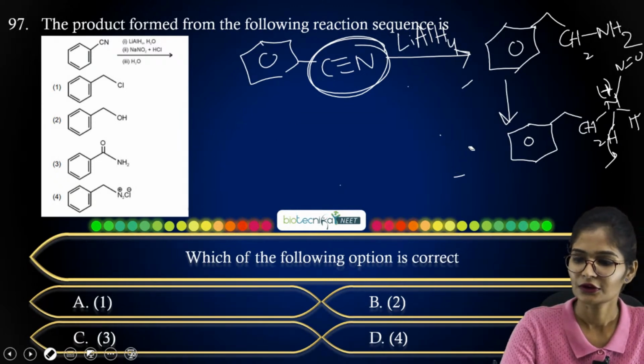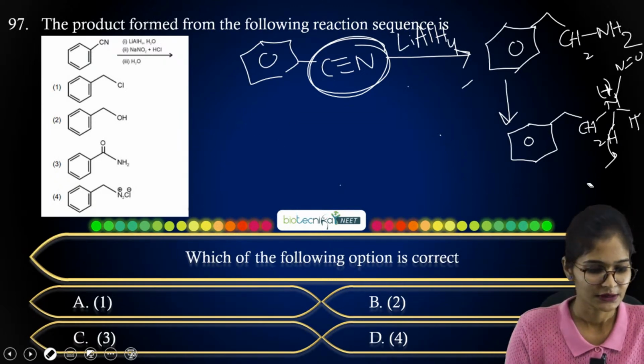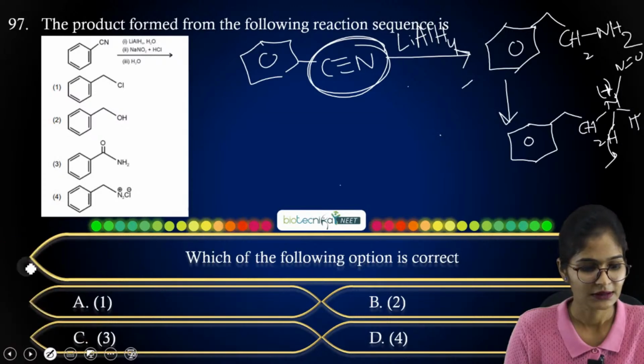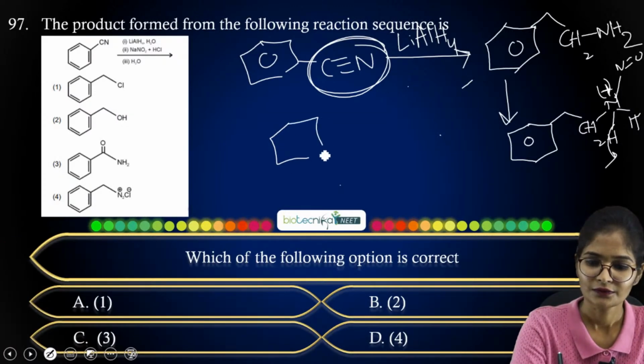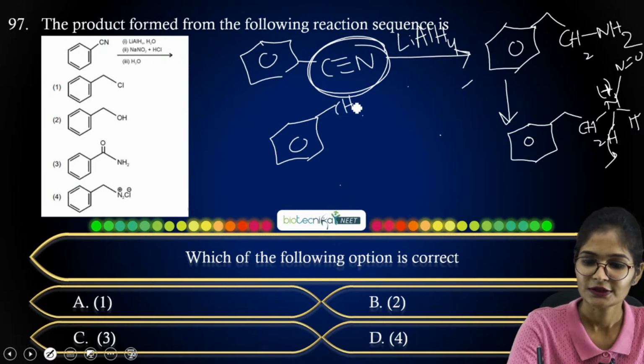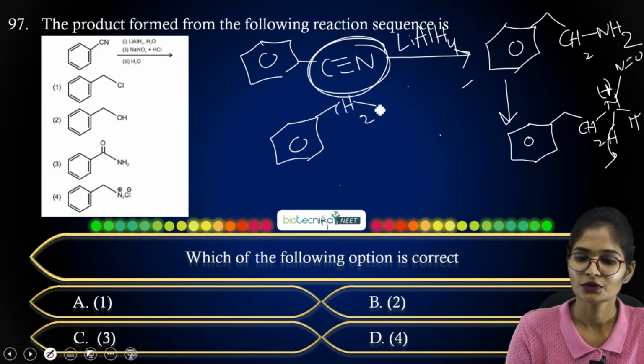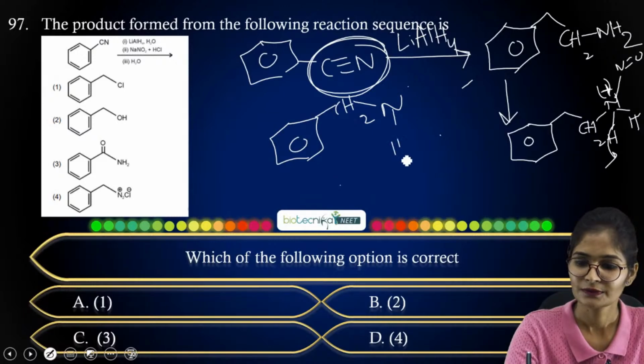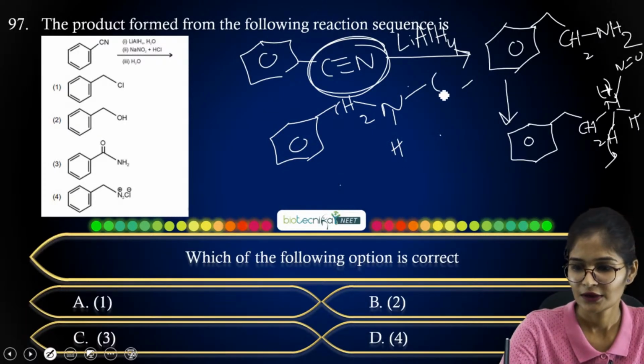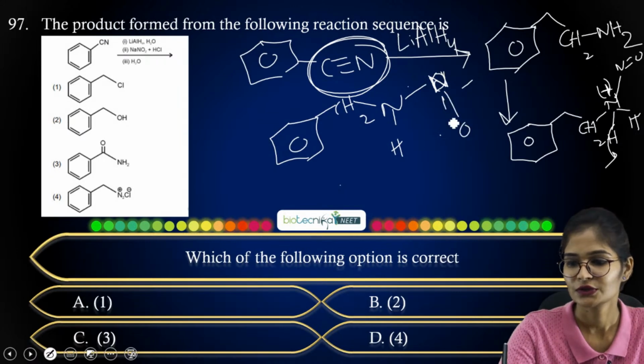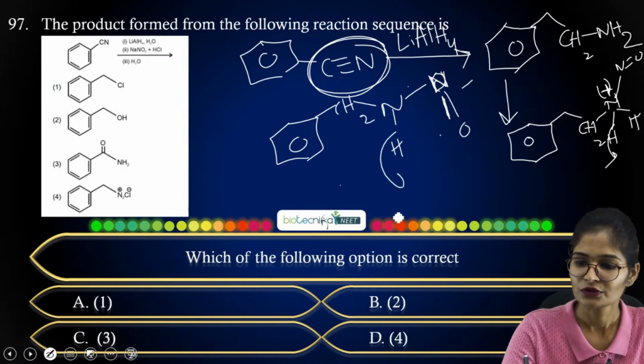So you have your ring, and the carbon attached will be your CH2. Further you have your NH, and further your oxygen. Here the nitrogen along with oxygen had a double bond. So this proton you are kicking out will shift, creating oxygen with a negative charge.